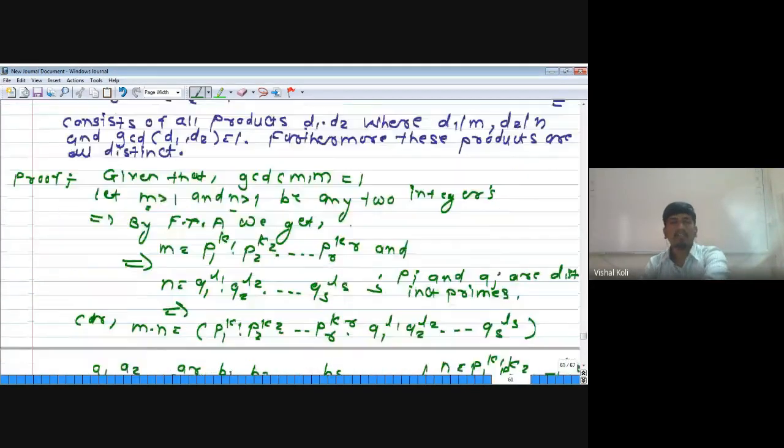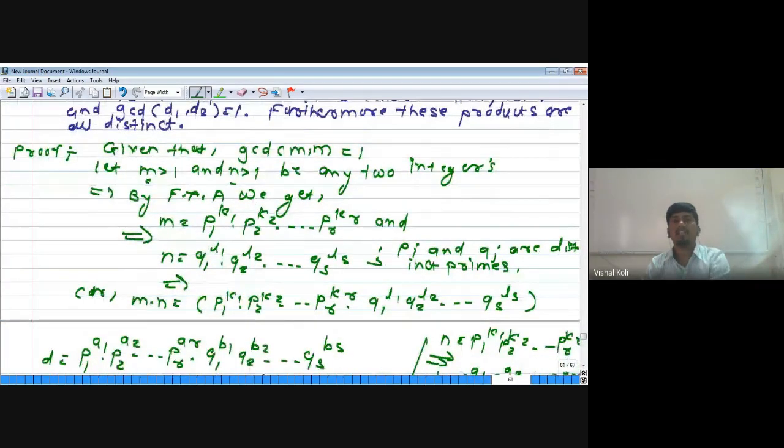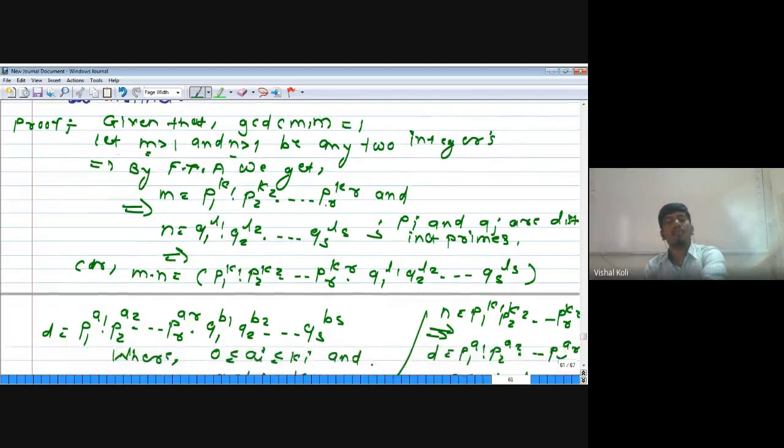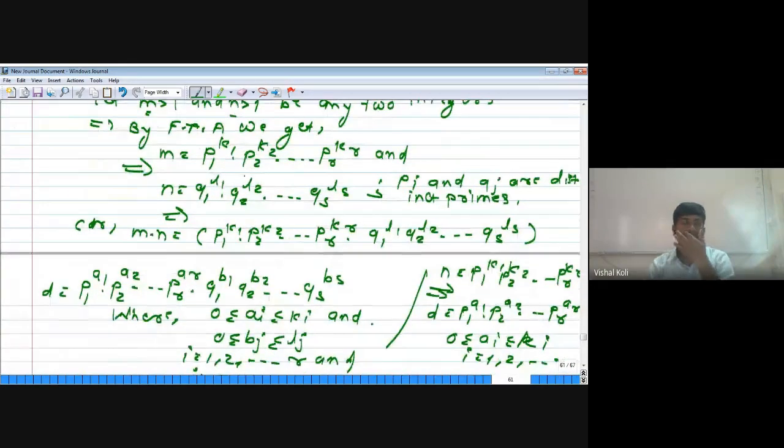Okay, this we have to prove. For that, what we did was take first what they have given: GCD of m and n will be equal to 1, and we have taken two integers m and n which are greater than 1, since for m equal to 1 and n equal to 1, the result is obviously true. Okay, so as m and n are two integers greater than 1, we have applied the fundamental theorem of arithmetic on these two integers m and n. Then we get the values of m and n in this way.